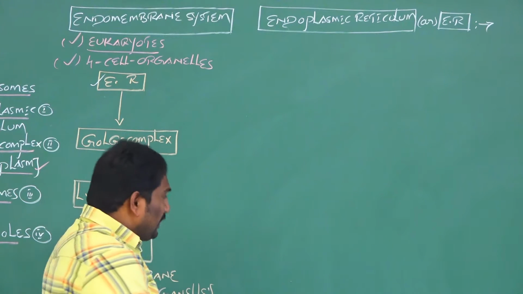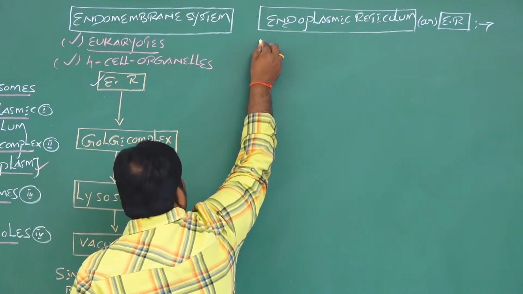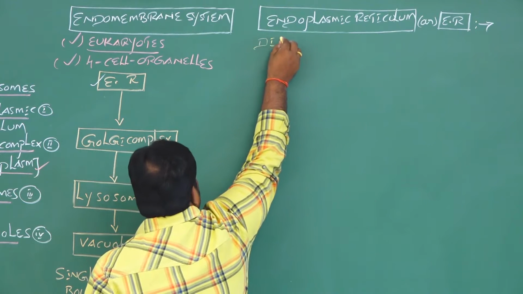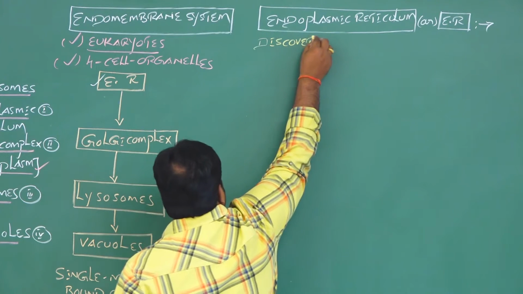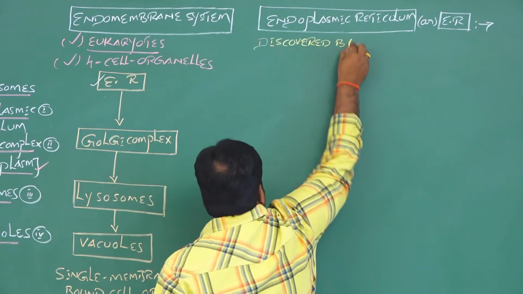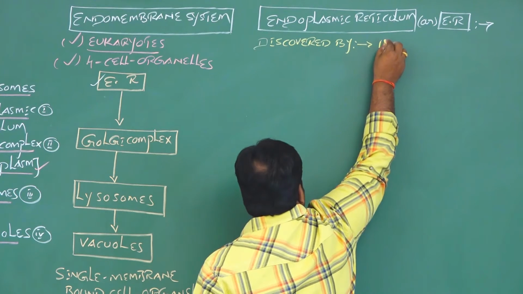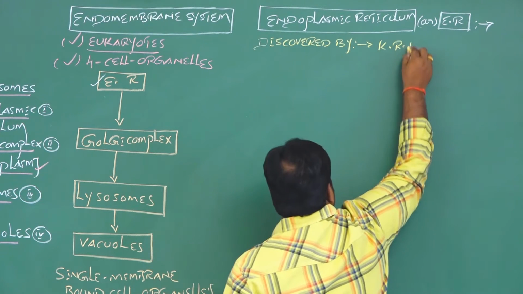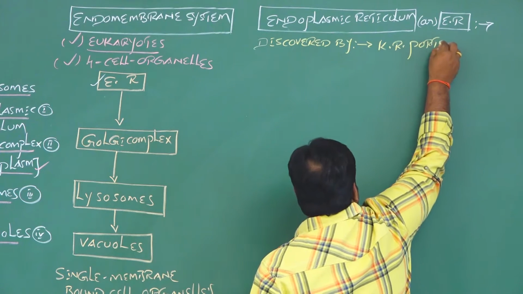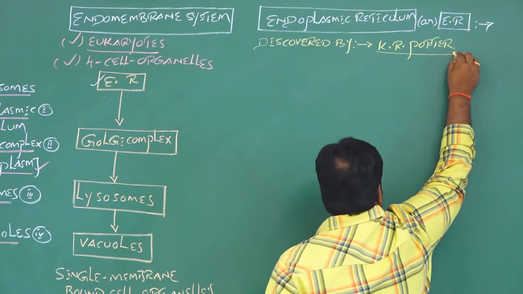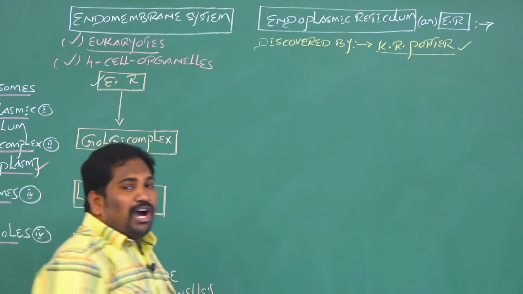This endoplasmic reticulum was first discovered by K.R. Porter. Who was the scientist who first discovered endoplasmic reticulum? K.R. Porter.